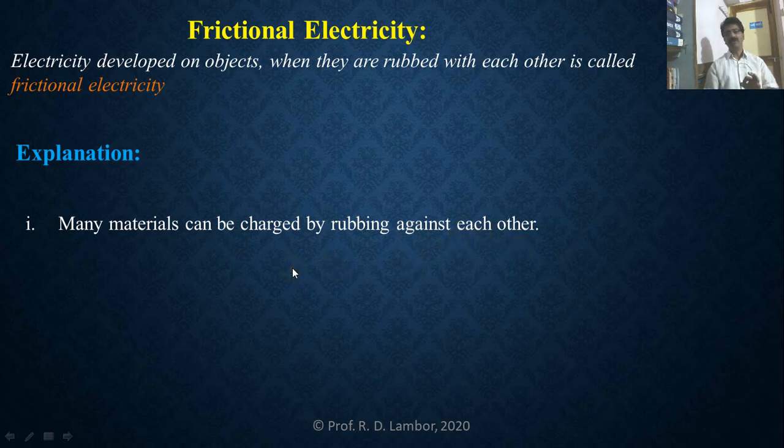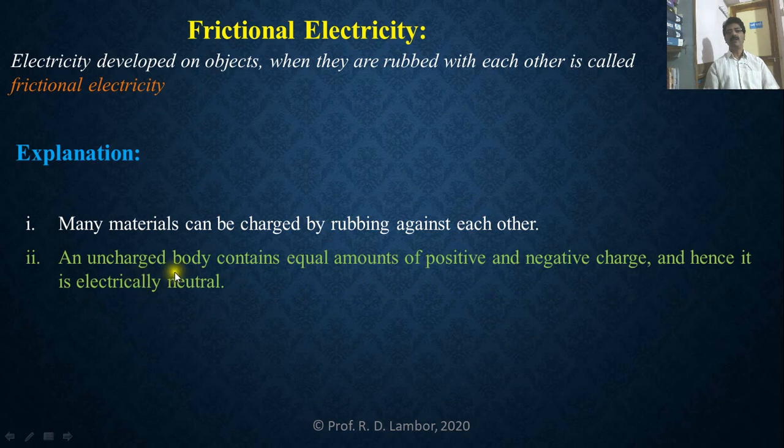Now let us try to understand what an uncharged substance or uncharged body is. See here, an uncharged body contains equal amounts of positive charges and negative charges. Hence, it is electrically neutral. म्हणजे जी बॉडी अनचार्जड असेल त्या बॉडीजवळ इक्वल अमाउंट ऑफ पॉझिटिव्ह चार्जेस अँड इक्वल अमाउंट ऑफ निगेटिव्ह चार्जेस असणार आहे. Hence, the total charge on that body will be zero. That's why it is called electrically neutral.